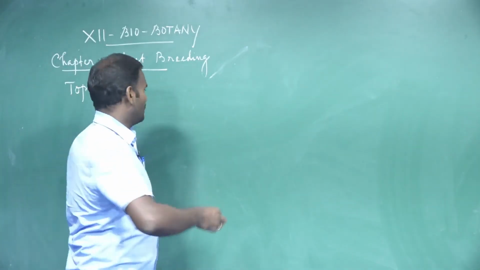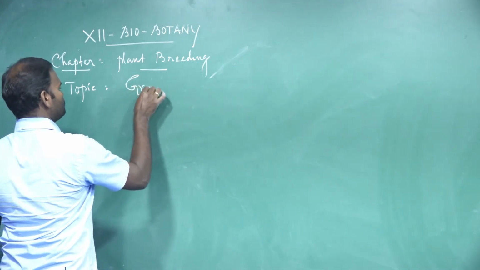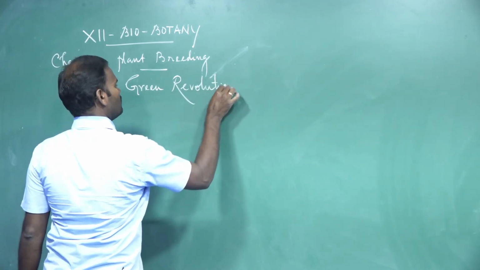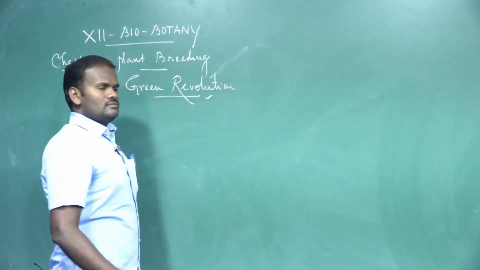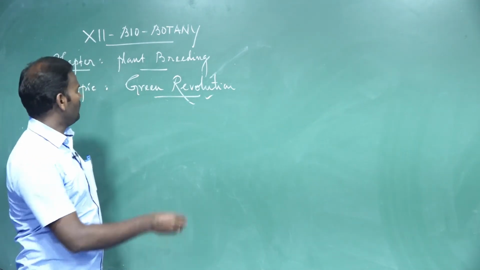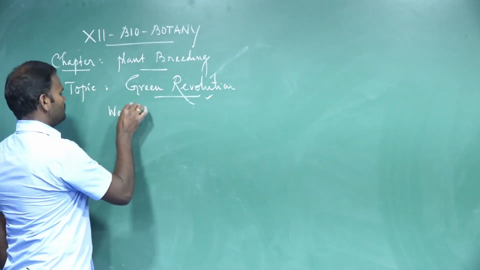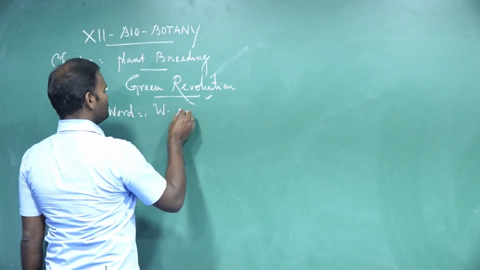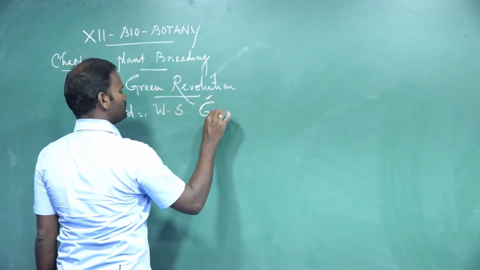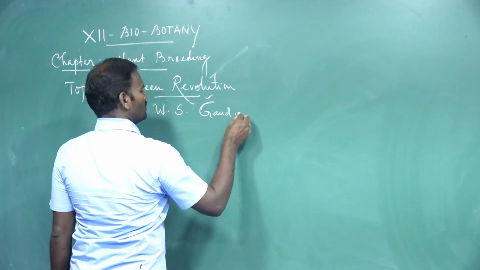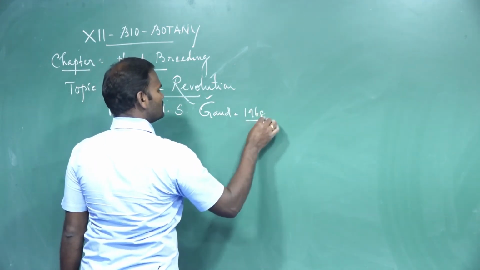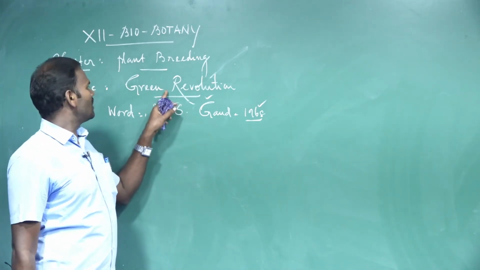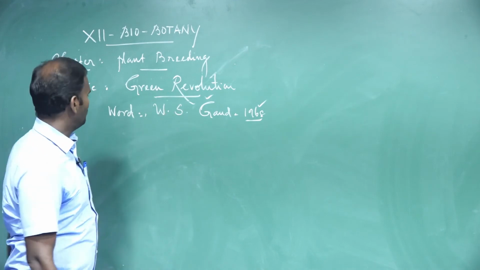The next topic, Green Revolution. The word Green Revolution was first coined by William S. Gaud in the year 1968. William S. Gaud was the first person to coin the term Green Revolution.